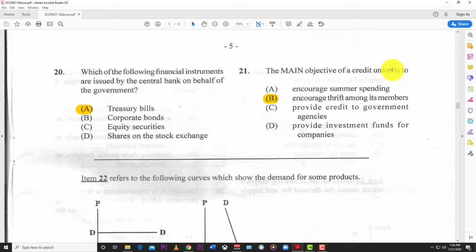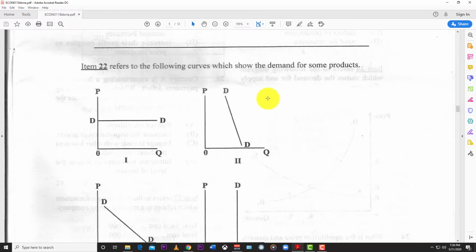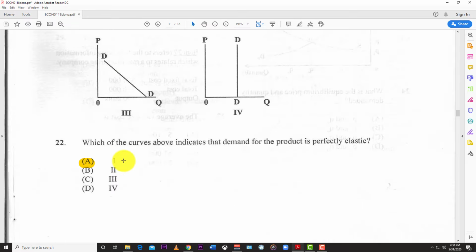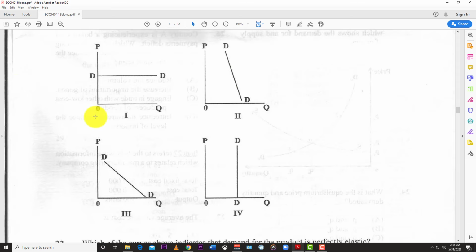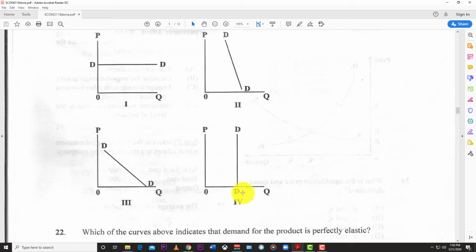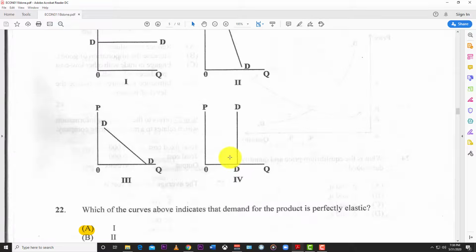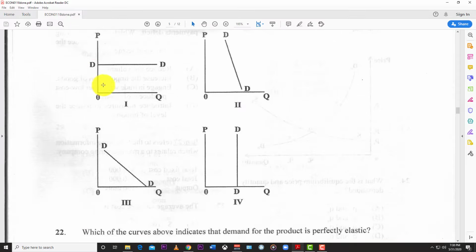21, the main objective of a credit union is to, and the answer here is B, encourage thrift among its members. So they're simply saying that a credit union is there to encourage its members to save. Don't spend all your money, save some. Number 22 refers to the following curves that show the demand for products. So you have 4 curves here. Question asks, which of the following curves indicates the demand for the product is perfectly elastic? And so the answer is straight across, horizontal. And so we have I, which is A. So A is I. So 4 would have been perfectly inelastic. But the answer here is A, I, straight across.